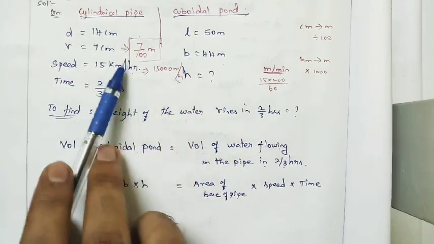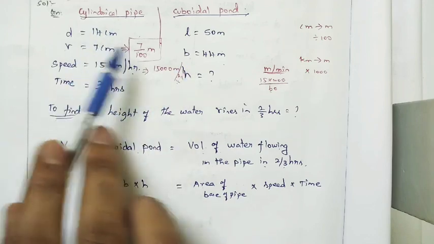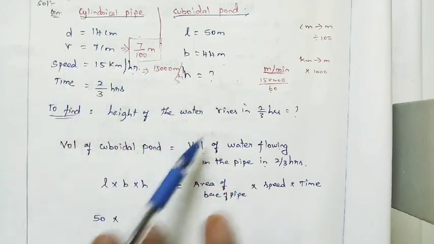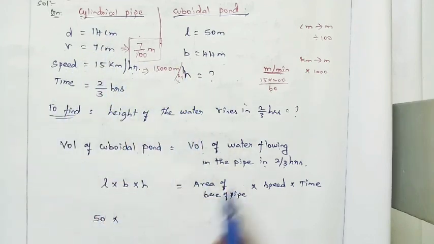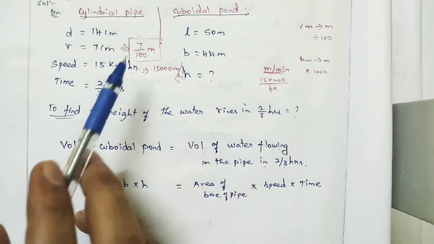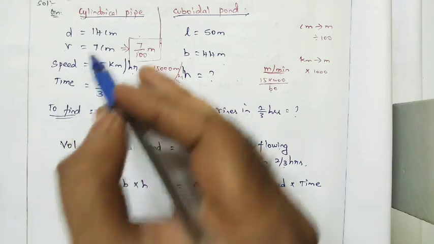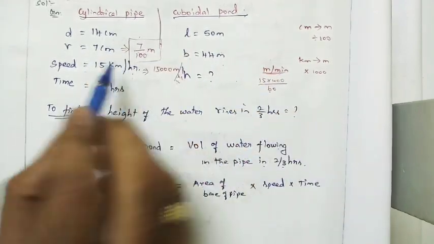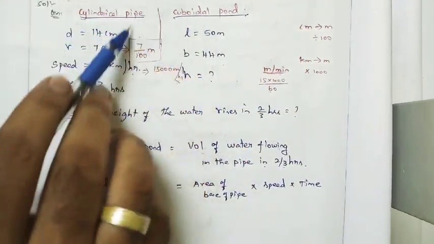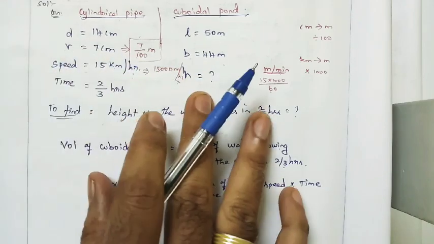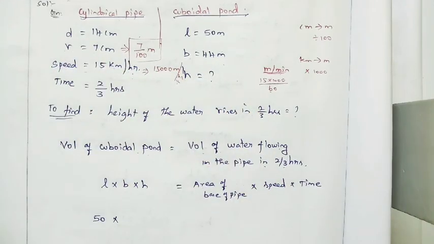If you are not converting to the same units, here centimeter, here meter, here kilometer, all are different units, you won't get the same answer, right? So that's why I'm giving more importance there. First, while you are writing the given, at that time itself you have to check whether all the units are the same or not. If the units are not the same, first convert them into the same unit, right? Then you can go for the simplification.